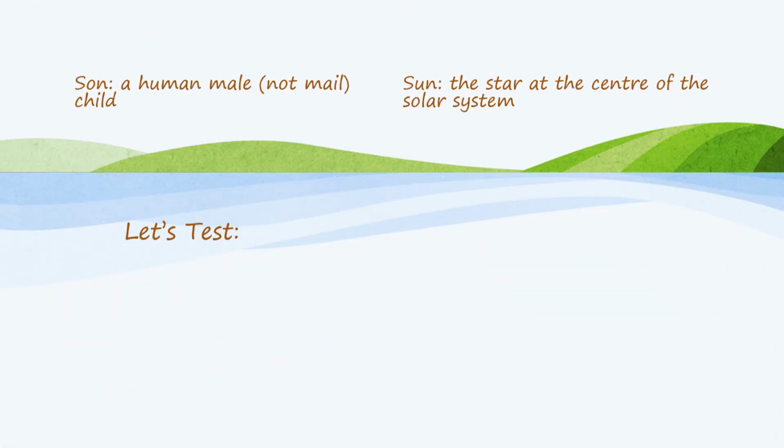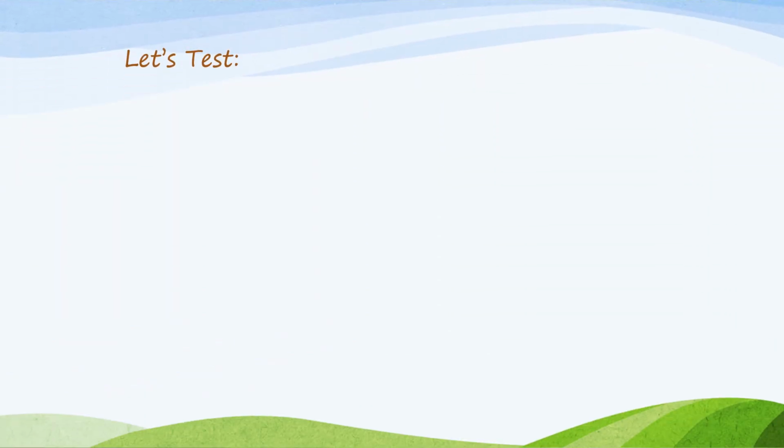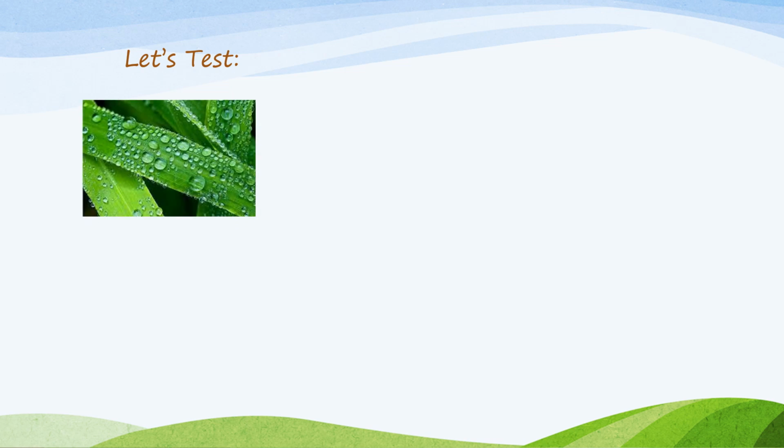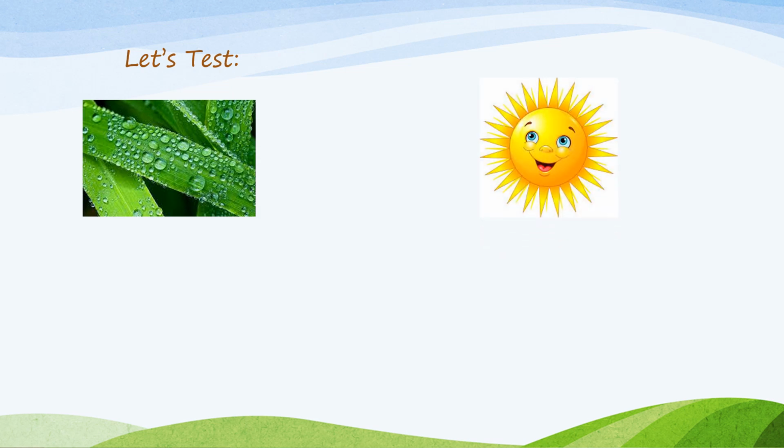Let's have a test. I'm showing you a few pictures. Identify which dew is it. First of all, which dew is it? Is it DEW or DUE? You can guess the answer and I will show you the answers also. Okay. Which sun is it? S-U-N or S-O-N?